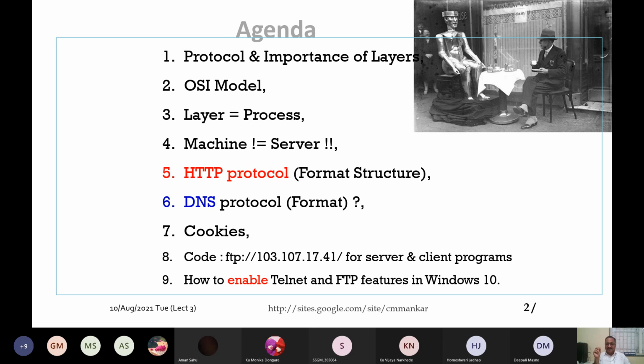Today, as a part of the syllabus, we are going to understand the HTTP protocol. We shall definitely see what the meaning of HTML is, which is a different thing. HTTP is a different thing. It is a mechanism, it is a protocol. A protocol, you know, is a set of rules to do a particular task. We are also trying to understand the DNS protocol, Domain Name Service.